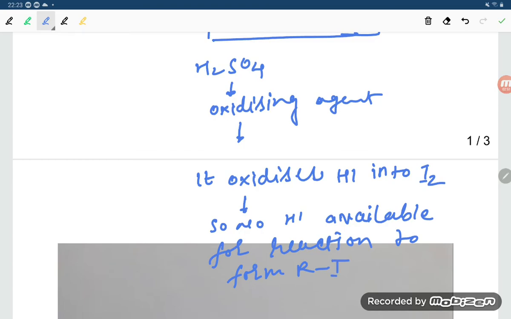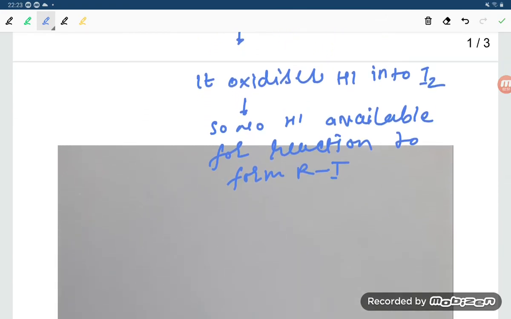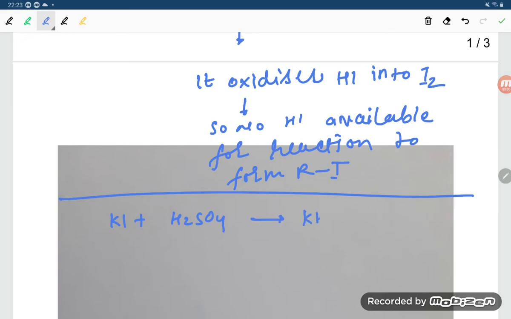So how the reaction is taking place, that we also have to understand, student. If you take KI and it reacts with H2SO4, it will form KHSO4 plus HI.